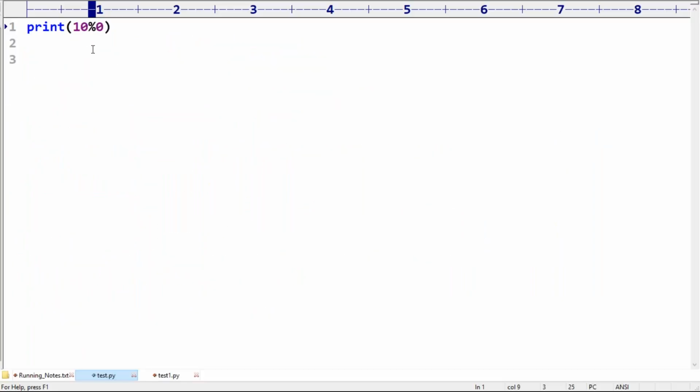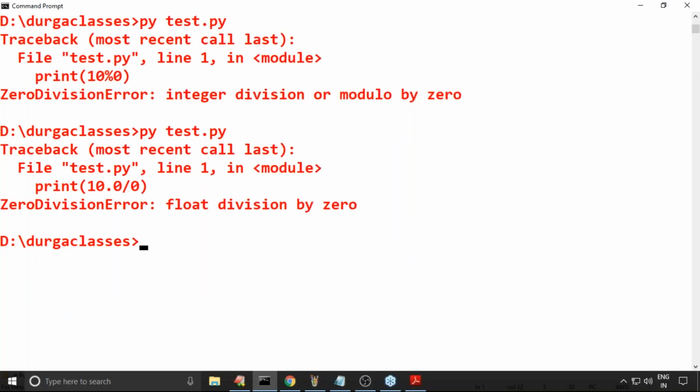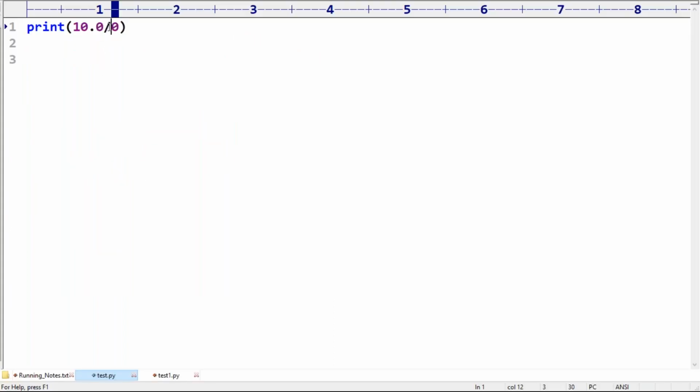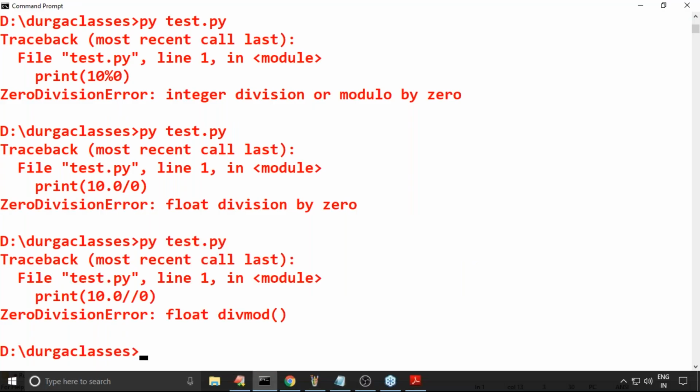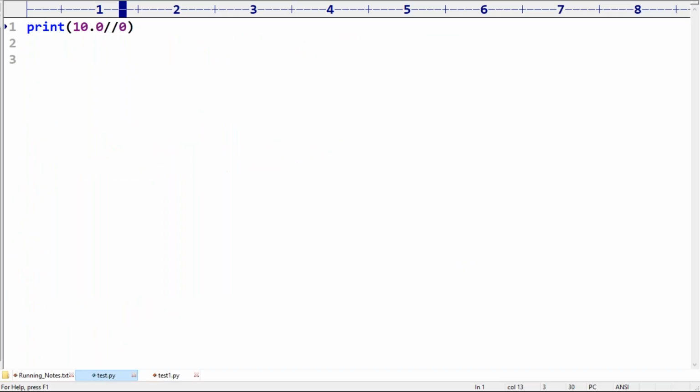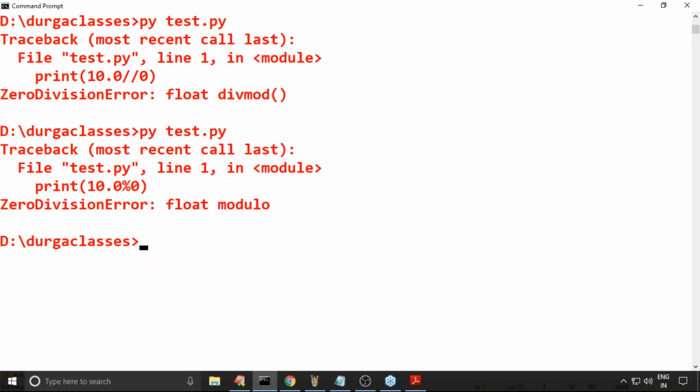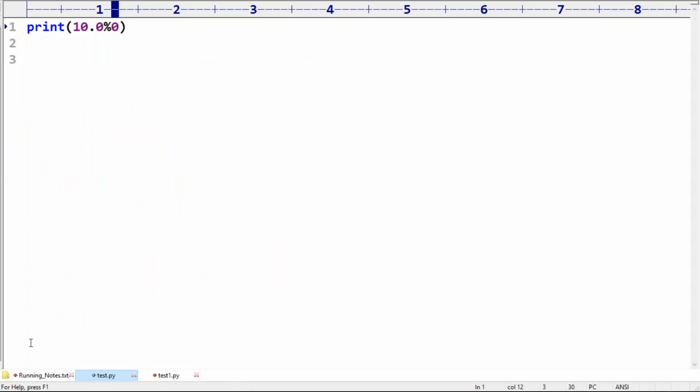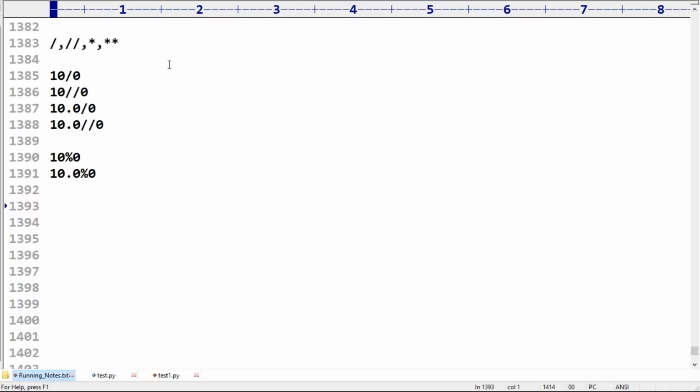Like next, 10.0 division 0, still ZeroDivisionError. 10.0 floor division 0, again ZeroDivisionError. 10.0 modulo 0, yes, ZeroDivisionError. So for anything divided by 0, the result is always ZeroDivisionError we are going to get. Getting the point?